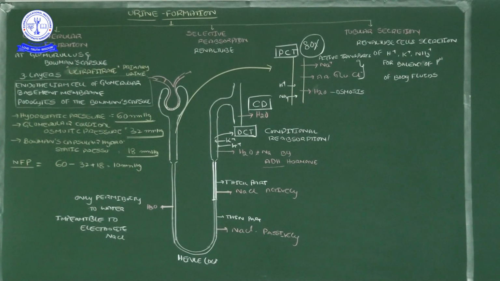Why we call it ultrafiltration: this is the place where very minute substances will be filtered. So that's why we gave the name ultrafiltration. By this filtration, the fluid present in the Bowman's capsule we call ultrafiltrate. By the process of ultrafiltration, ultrafiltrate will form. That ultrafiltrate is generally called primary urine.